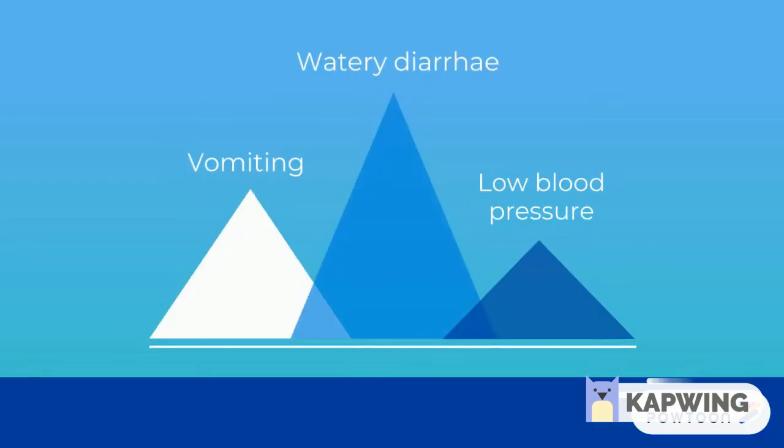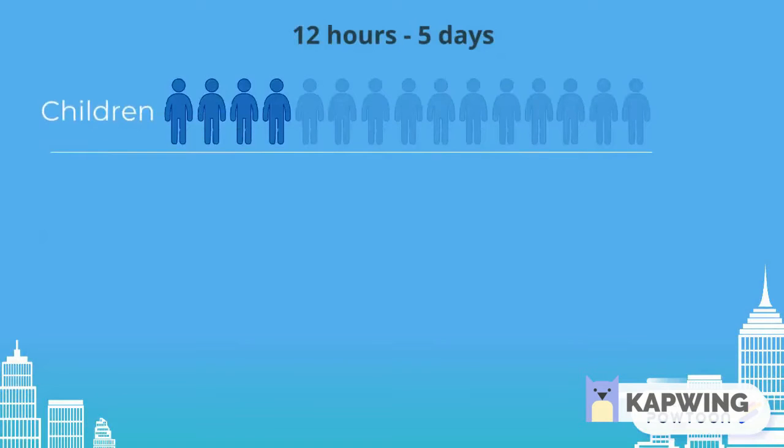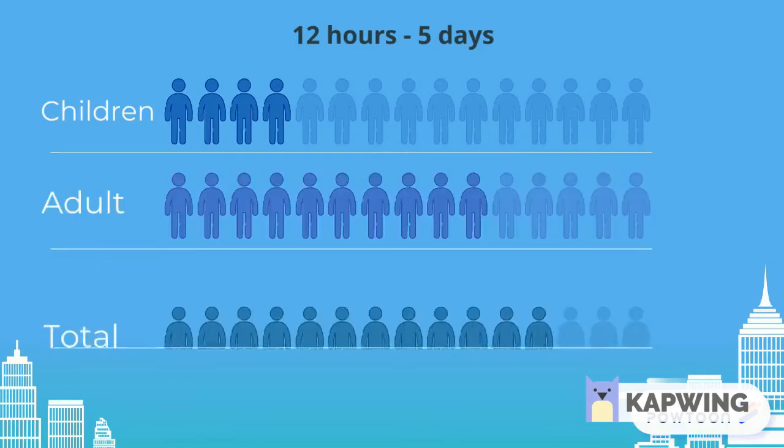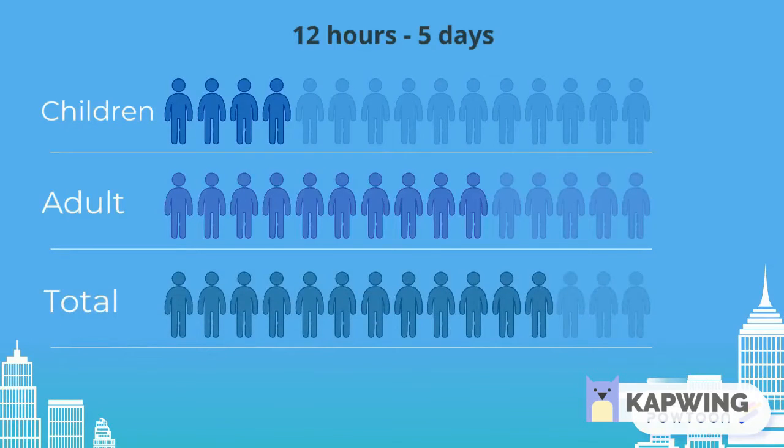It takes between 12 hours and 5 days for a person to show symptoms after ingestion of contaminated food or water. Cholera affects both children and adults and can kill within hours if untreated. Among people who develop symptoms, the majority have mild or moderate symptoms, while a minority develop acute watery diarrhea with severe dehydration. This can lead to death if left untreated.